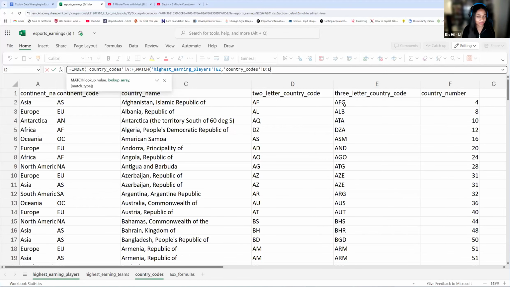Awesome. So again, our lookup value is going to be from the original sheet where we want to put our information. What are we going to match? Which value do we need to match with our connecting worksheet? In that case, that's going to be country code, which was in E2 in our highest earning players sheet. We're connecting that with column D because it has our 2-letter country code.